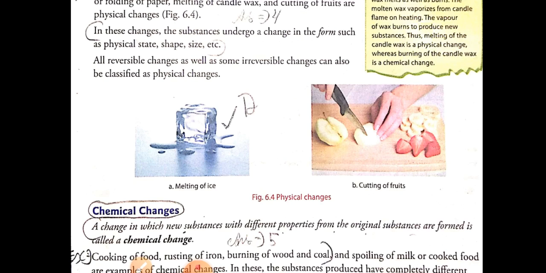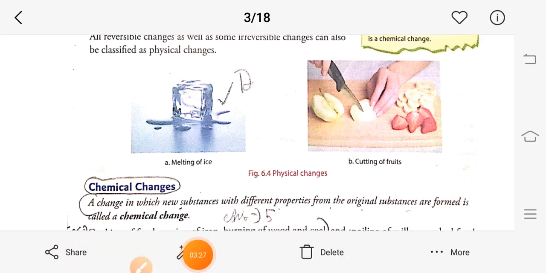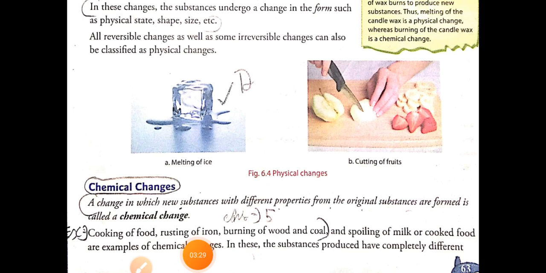Now, what are chemical changes? Chemical changes are the changes in which a new substance with different properties is formed from the original substance.